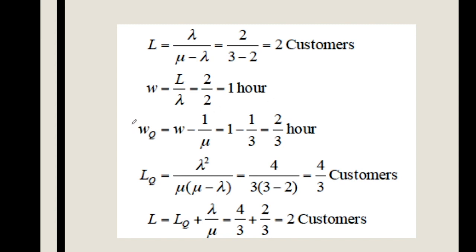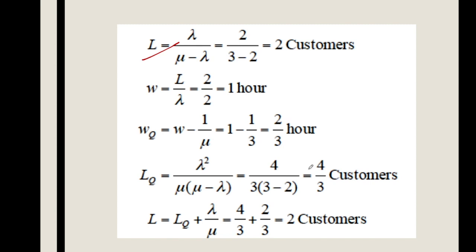If we want to find the average time spent in the queue only, then this is W minus 1 by mu, and this is 2 by 3 hour. The average number of customers in the queue only is 4 by 3. The earlier one is the total number of customers including those who are being served, while here these are the customers waiting in the queue only.